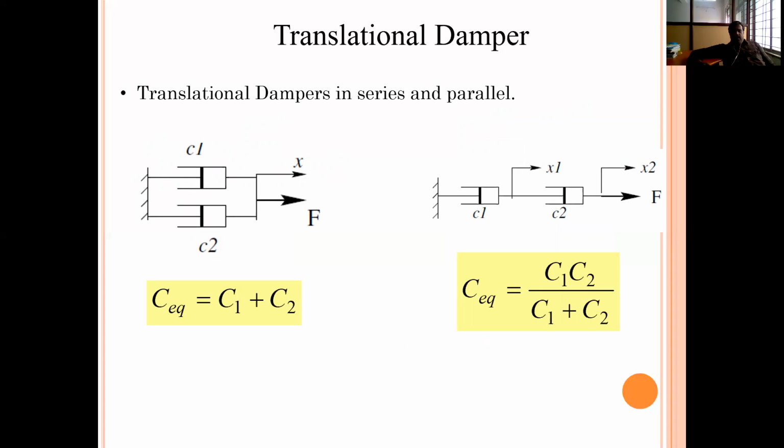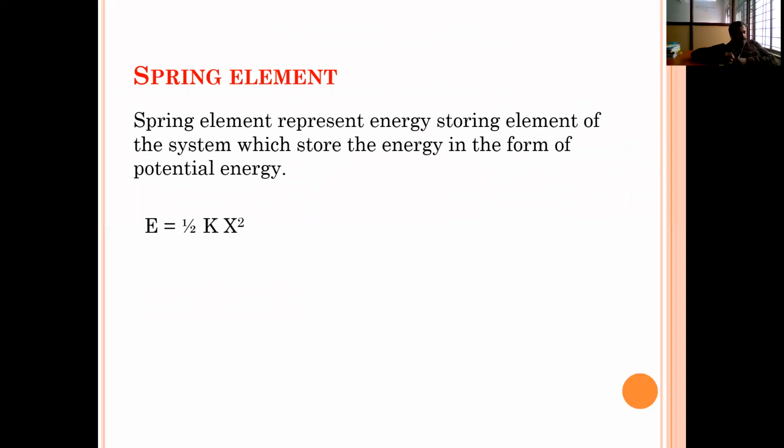If two damping elements are connected in parallel, then what is the total damping constant? That is equal to C1 plus C2. Similarly, if the two damping elements are connected in series, then the equivalent damping coefficient is C1 C2 by C1 plus C2. Anyway, this concept we'll discuss in the problems. And the third element is the spring element.